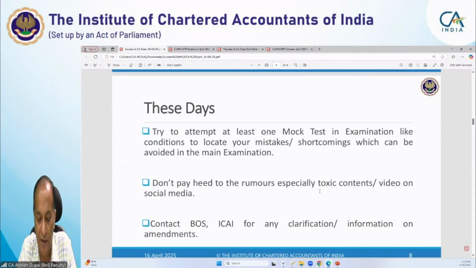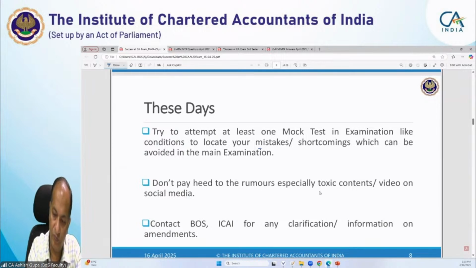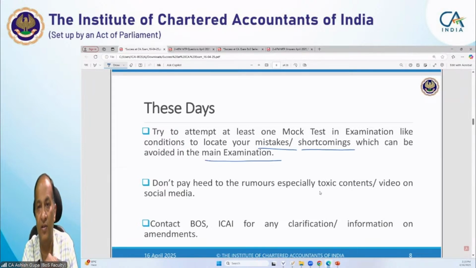Now, very important, try to attempt at least one mock test in examination-like conditions to locate your mistakes and shortcomings, which can be avoided in the main examination. It is a kind of rehearsal, a full dress rehearsal. At this moment you have gone through your complete syllabus and your preparation is in full swing, so now it is the best time to judge your ability.